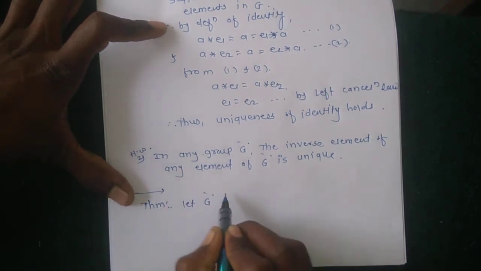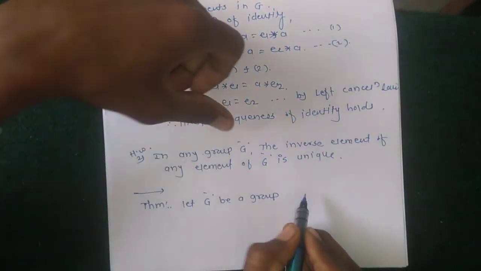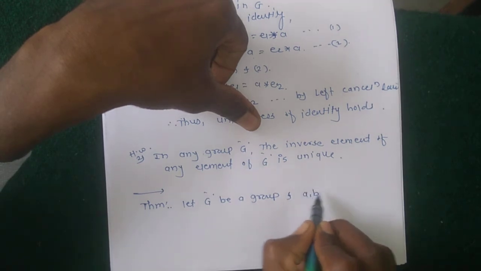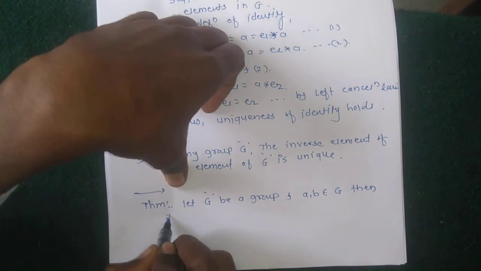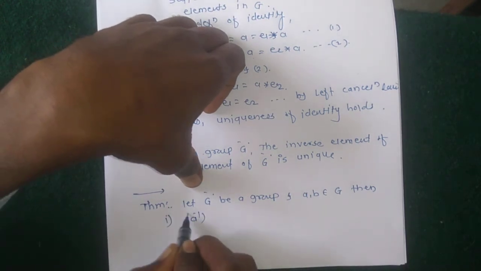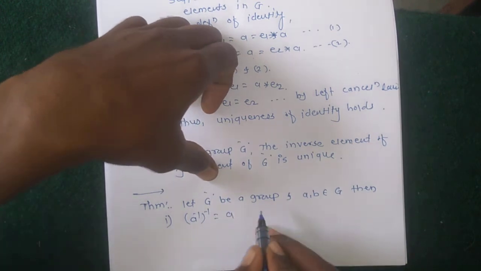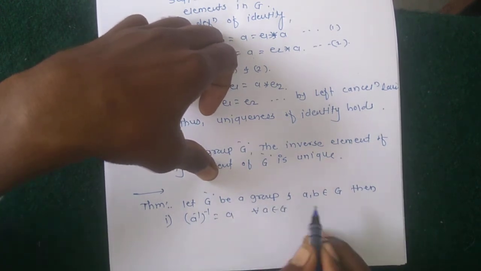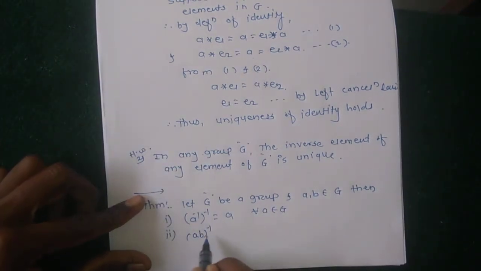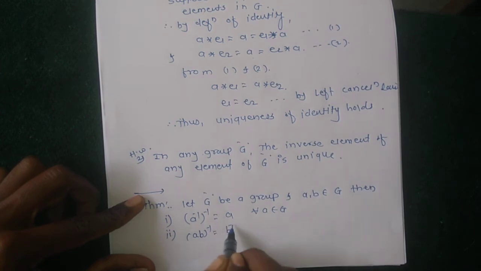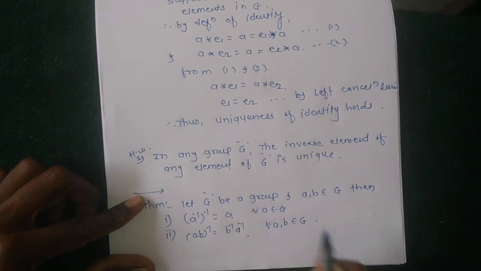Let G be a group and A, B belongs to G. Then first, the inverse of A inverse is A for all A belongs to G, and second, the inverse of AB equals B inverse A inverse for all A, B belongs to G.